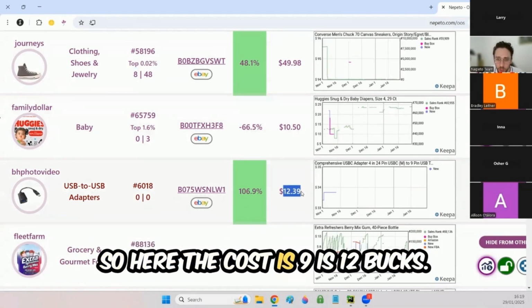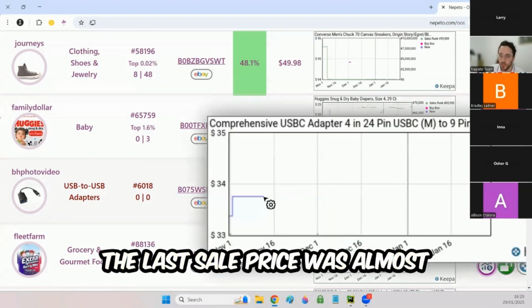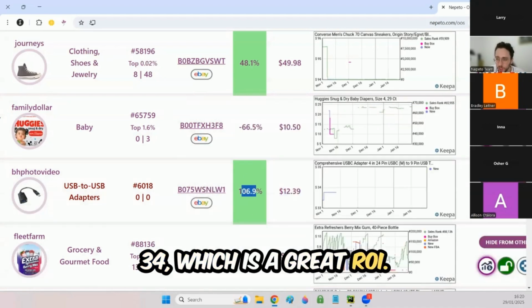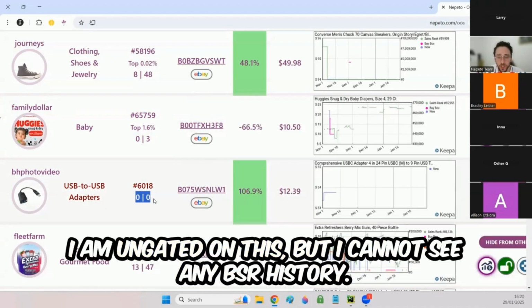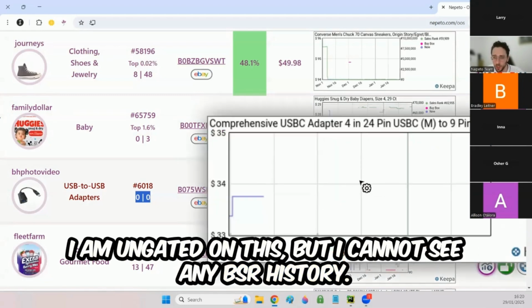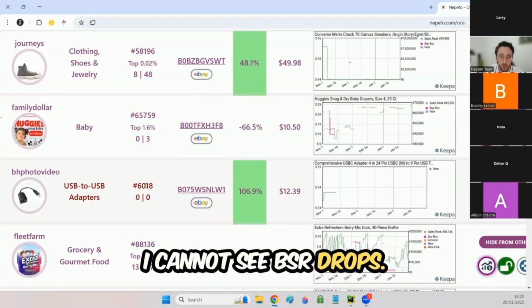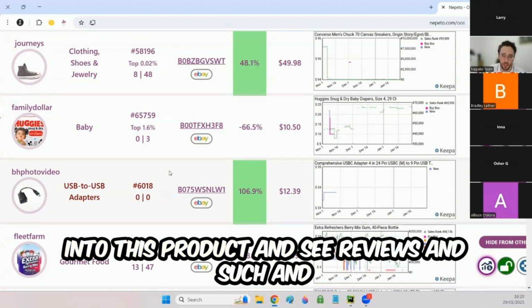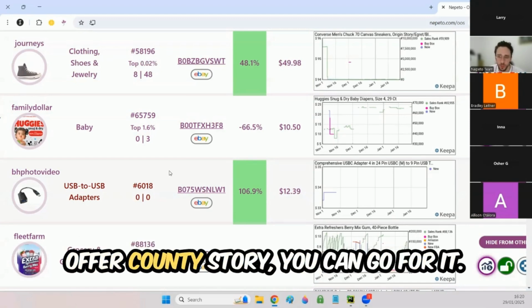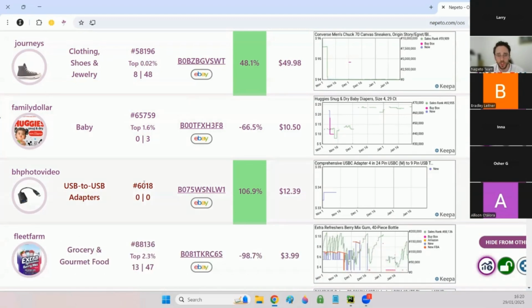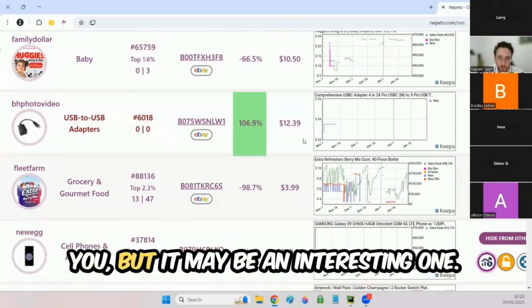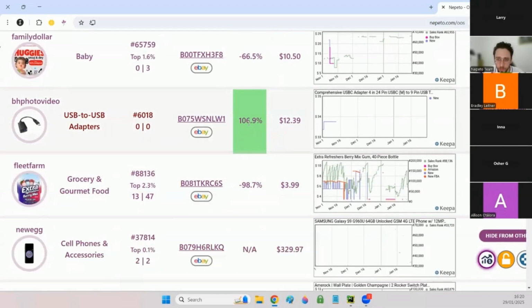So here the cost is 12 bucks. The last sell price was almost 34, which is a great ROI. I am ungated on this, but I cannot see any BSR history. I cannot see the BSR, I cannot see BSR drops. If you're willing to do a deep dive into this product and see reviews and such and offer count history, you can go for it. Now I will skip those. I want to find a perfect example for you, but it may be an interesting one.